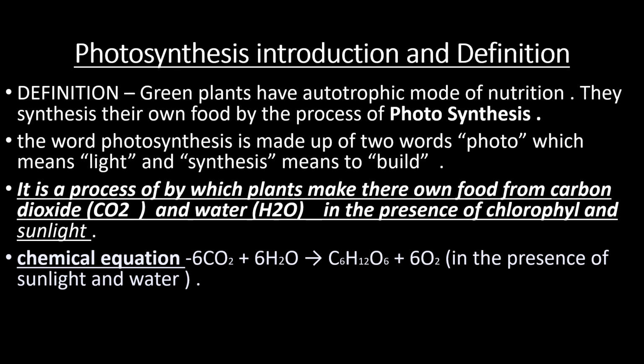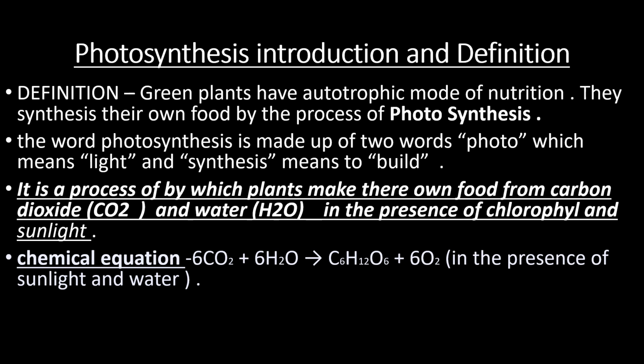They synthesize their own food by the process of photosynthesis. The word photosynthesis is made up of two words: photo means light and synthesis means to build. Combining the two, the meaning is to prepare food.